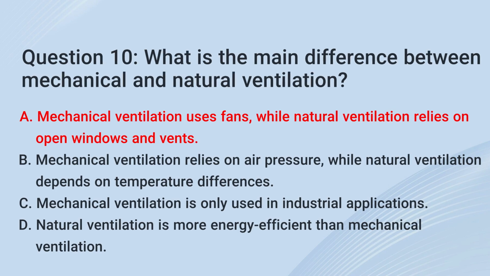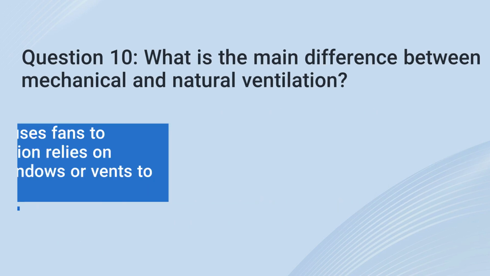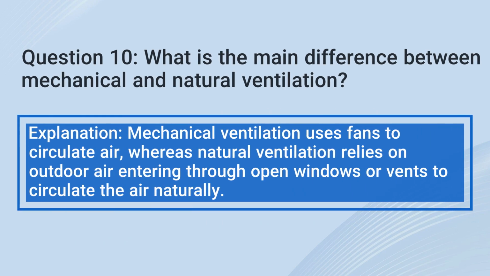The correct answer is A. Mechanical ventilation uses fans, while natural ventilation relies on open windows and vents. Explanation: mechanical ventilation uses fans to circulate air, whereas natural ventilation relies on outdoor air entering through open windows or vents to circulate the air naturally.